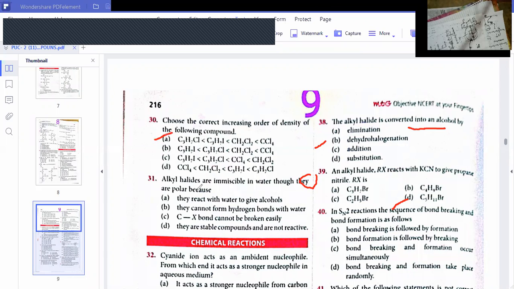Option A. Alkyl halides are immiscible in water because they are polar. Though they are polar, sorry, alkyl halides are immiscible in water, though they are polar, because they react with water to give alcohols. Wrong. What is wrong? They cannot break the carbon halogen bond easily. They cannot form hydrogen bond with the water molecule. Hence, they are not soluble in water. I explained this just now, you know.